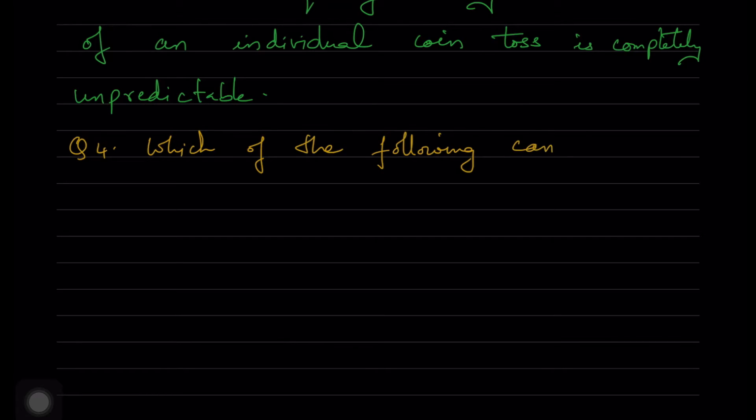Now the fourth question, which of the following cannot be the probability of an event? We know that the probability of an event always lies between 0 and 1.